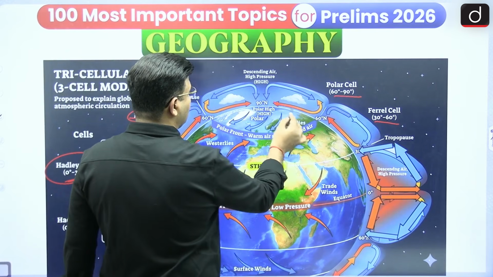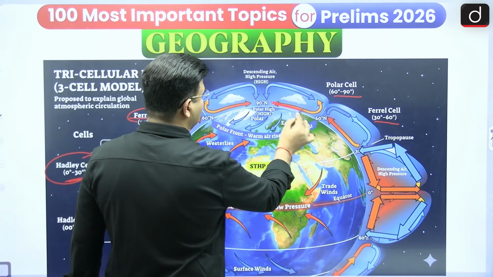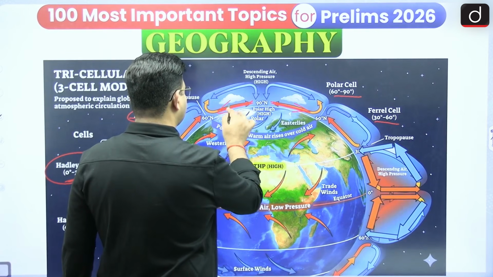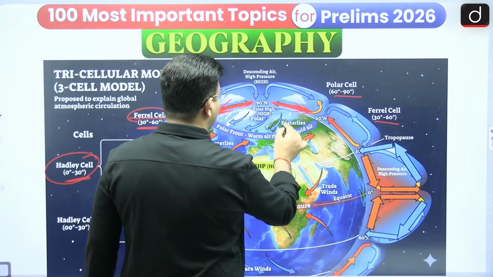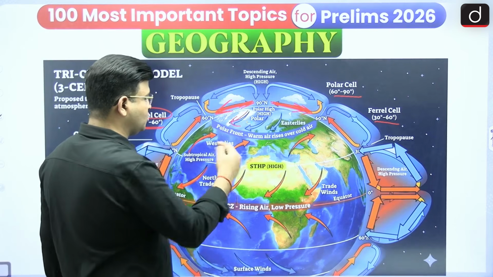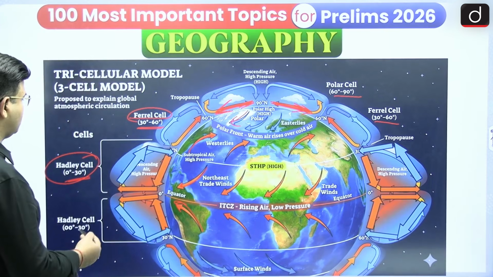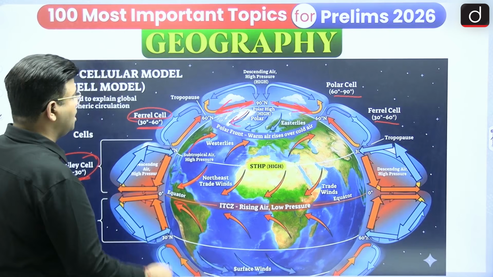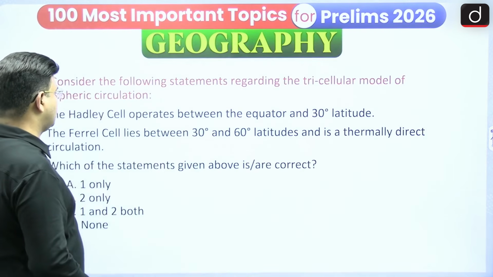In the polar cell the winds move up and down, coming in this direction, and when it comes in this direction it is in the form of polar easterlies. So there are three cells: the Hadley cell from 0 to 30 degrees, the Ferrel cell from 30 to 60 degrees, and the polar cell from 60 to 90 degrees.